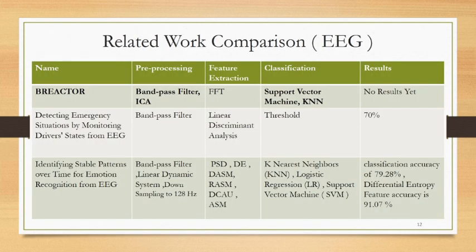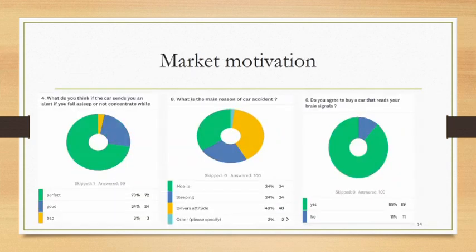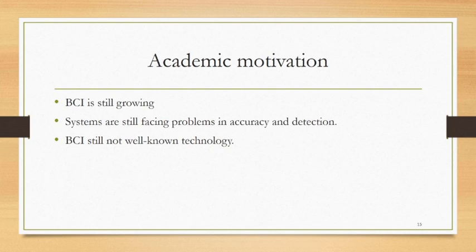This is a table of comparison related to the previously discussed papers. The problem statement is that we are trying to increase the accuracy of detecting abnormal behavior of the driver by reading signals. This is a survey we made, and according to this survey, most people agree with our idea. The academic motivation is that BCI is still growing, systems are still facing problems in accuracy and detection, and BCI is still not a well-known technology.